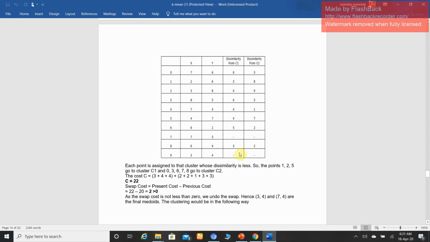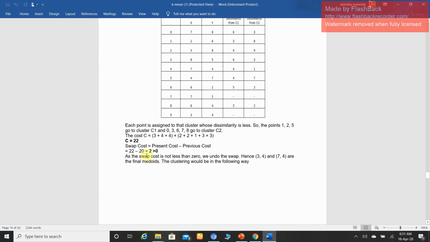Those two are medoids, centroids, right? So now we are evaluating the new cost. 3 plus 4 plus 4 plus 2 plus 2 plus 1 plus 3 plus 3, which is equal to 22. Swap cost, present cost 22 minus previous cost 20, which is greater than 0. Means as the swap cost is not less than 0, we undo the swap. Hence 3 4, 7 4 are the final medoids.